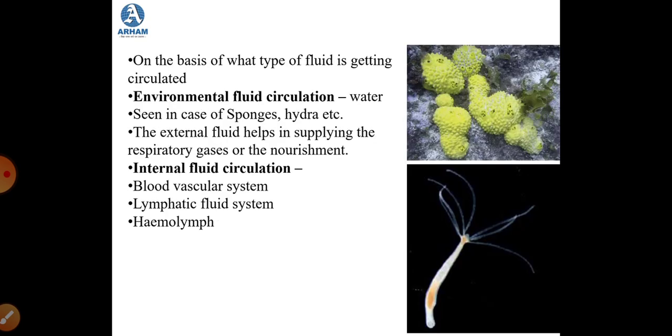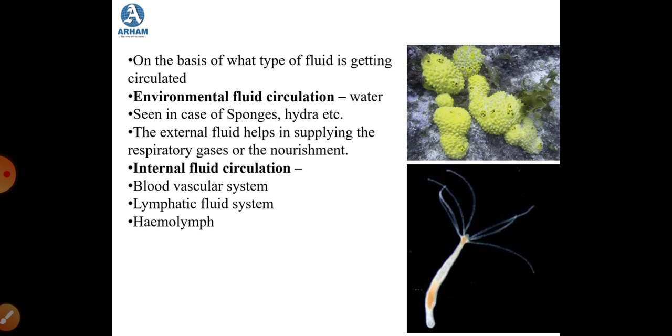Now, on the basis of what type of fluid is getting circulated, the circulation can be either environmental fluid circulation or internal fluid circulation. Now, the environmental fluid here is water, and it is seen in certain aquatic organisms like sponges or hydra. The external fluid, for example water, in these aquatic organisms actually helps in supplying the respiratory gases or the nourishment.